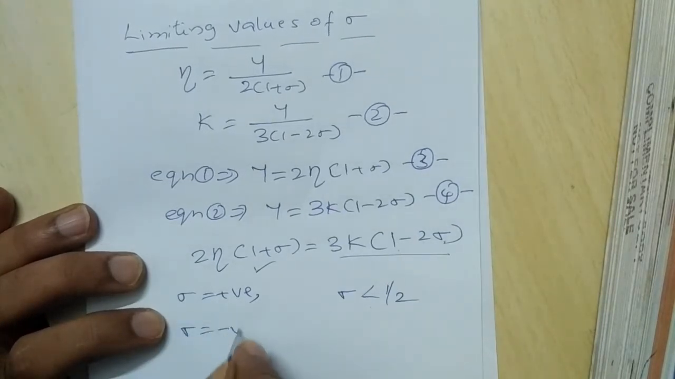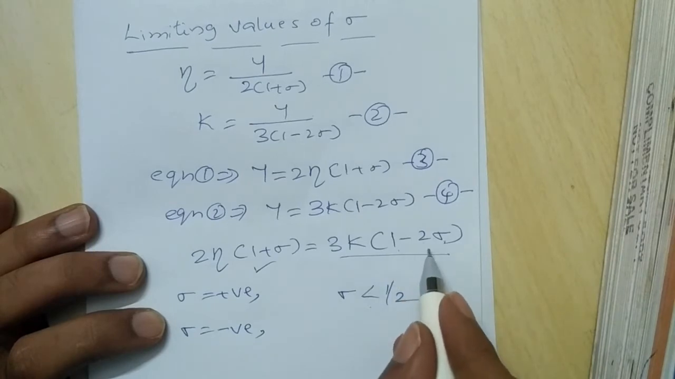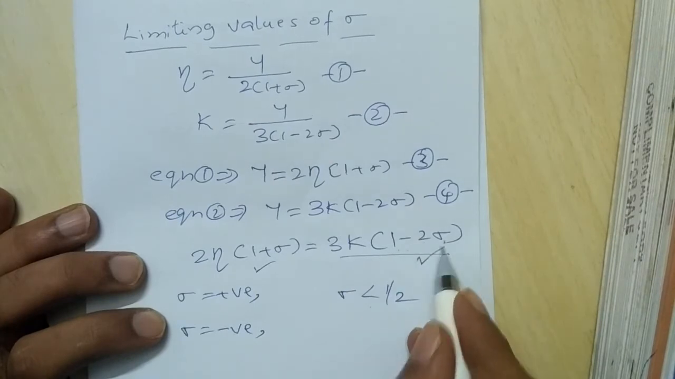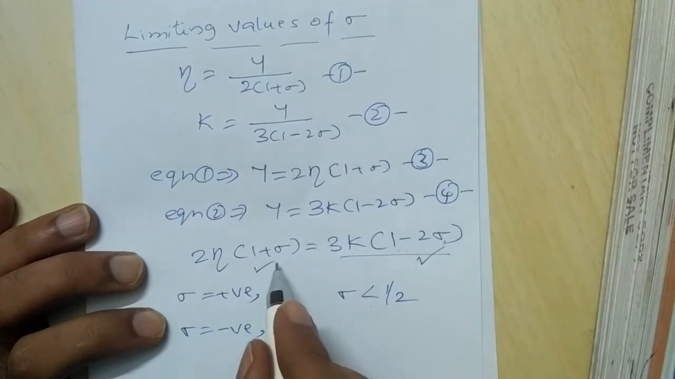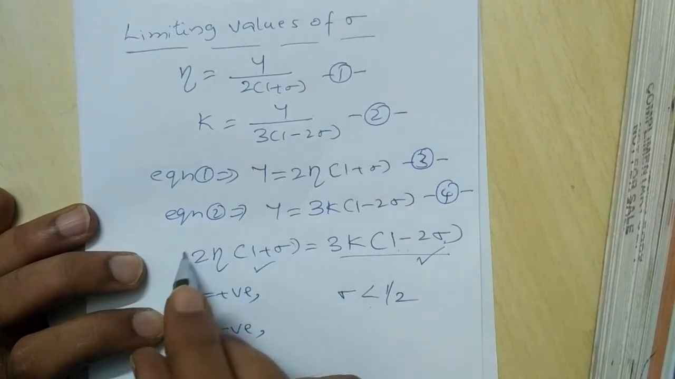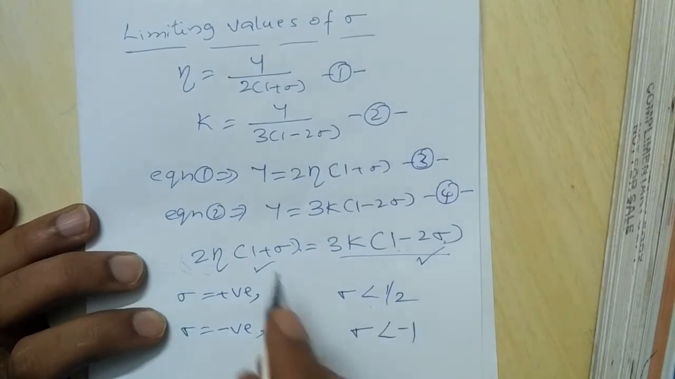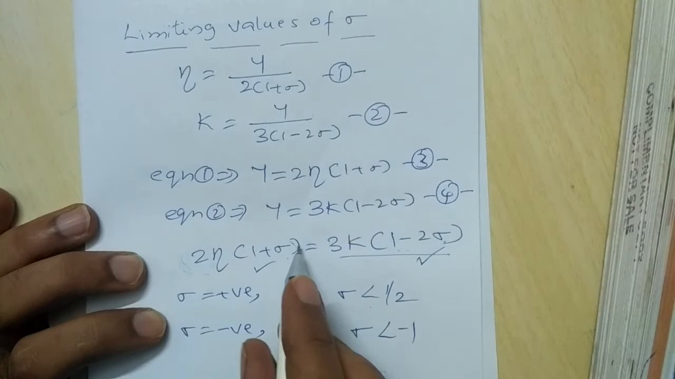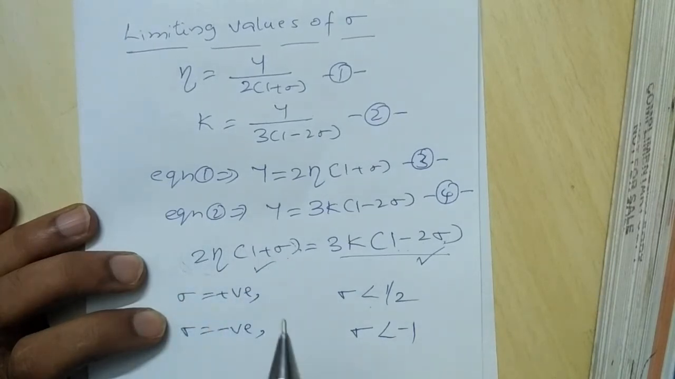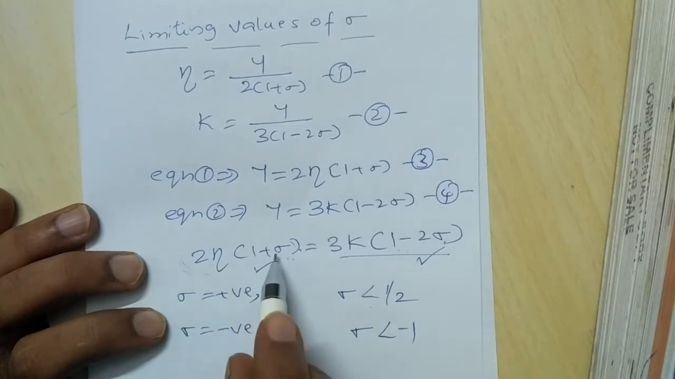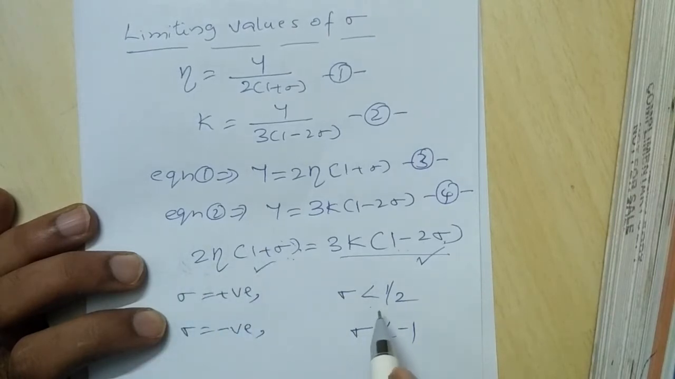And if sigma is a negative quantity, then on the right hand side, 1 minus 2 into a negative quantity will be a positive quantity. For what value of sigma will the LHS have a positive value? Because I have a term 1 plus sigma here, the LHS will have a positive value if sigma is greater than minus 1. So the limiting values of sigma lie between 0.5 and minus 1.